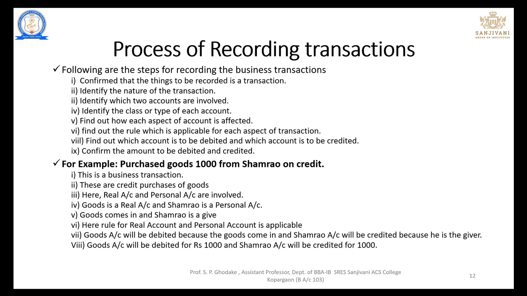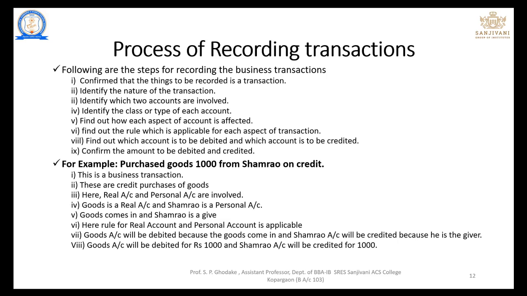Then find out which aspect of each account is affected as per the rules. Then find out the rule which is applicable for each aspect of the transaction. Once you are clear with that, find out which account is to be debited and which account is to be credited. And after that, confirm the amount to be debited or credited. So these are the steps of recording the transactions in the journal.